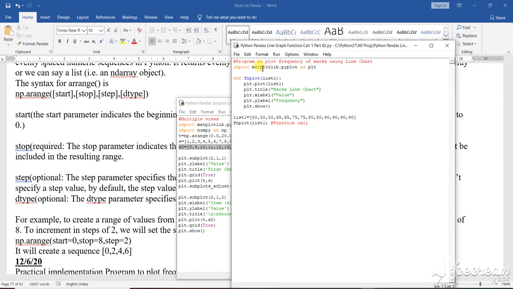See here, import matplotlib.pyplot as plt. Then the function that I am calling is fn plot list 1. What is list 1? See here, in list 1 I have given the different range. Clear? So this is fn plot list 1, and I am sending this to list 1. Plot list 1 means it will take the values of list 1. The title I have specified, the x label and the y label also I have specified. Now let us see what it shows us.